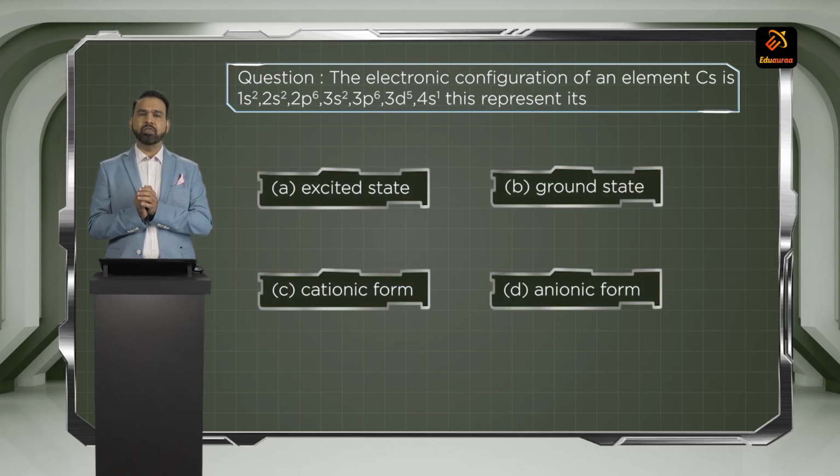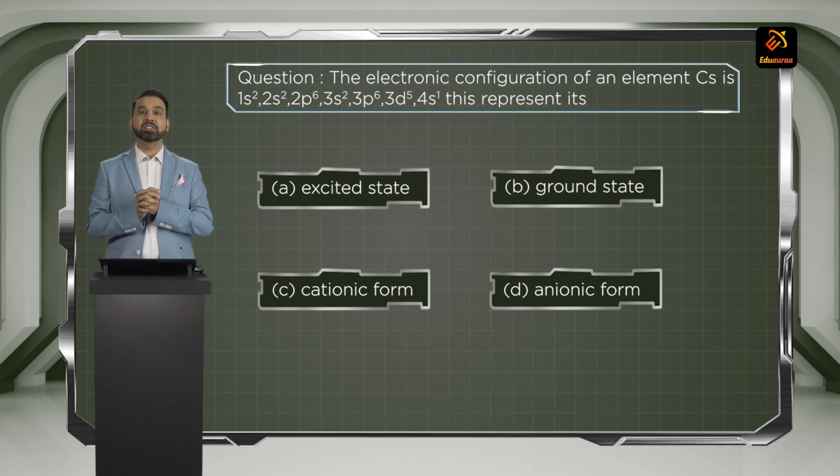Next question is, the electronic configuration of an element chromium is given as 1s2, 2s2, 2p6, 3s2, 3p6, 3d5, 4s1. This is the electronic configuration of chromium because half-filled orbitals are more stable than incompletely filled orbitals. Based on that stability, this is the ground state electronic configuration of chromium. So the correct answer is choice B.